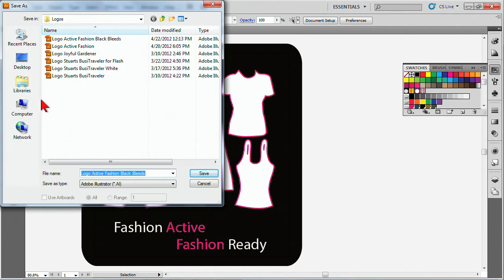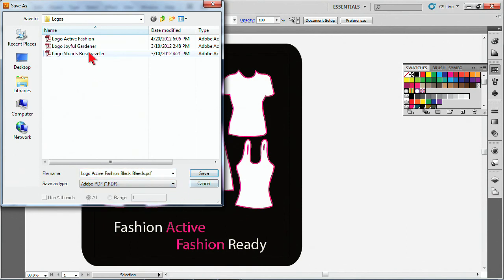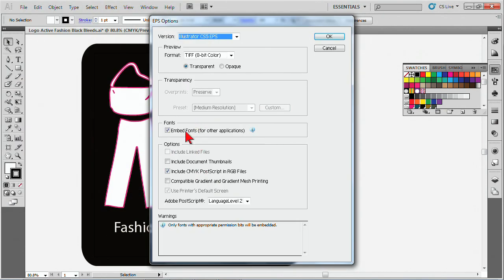Adobe is actually very robust, because when you save as, you can save it as a PDF, or when you save it as Illustrator, it's going to maintain the PDF settings in here. Oops, I think I need to back up.